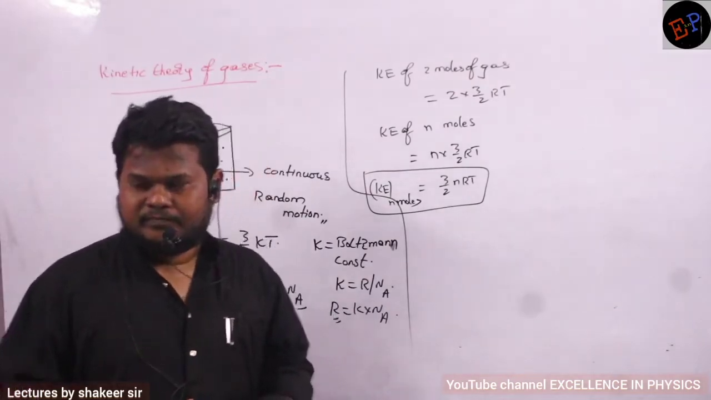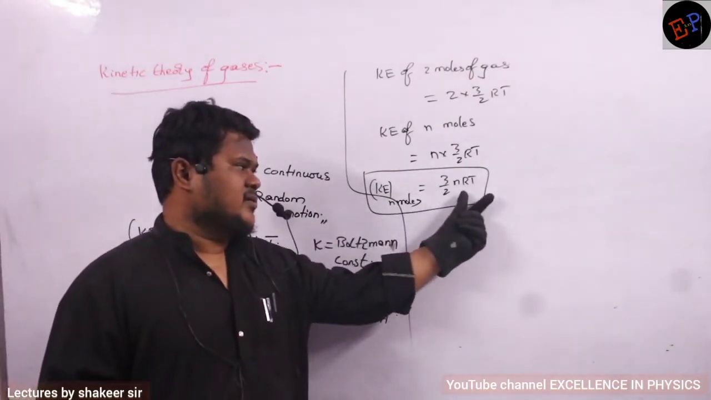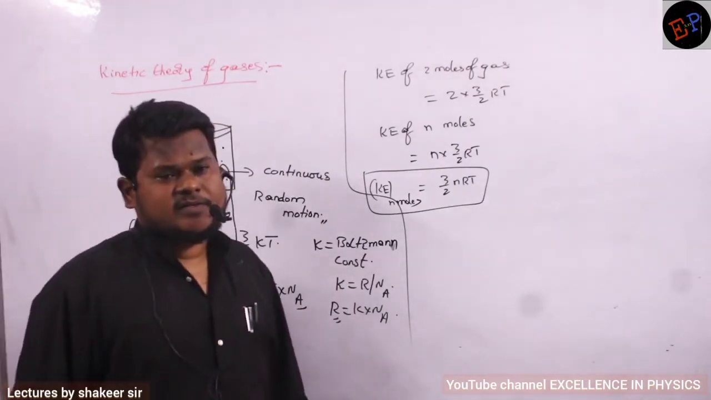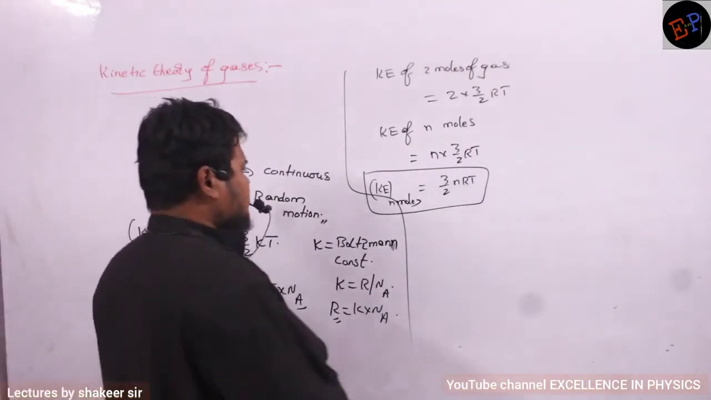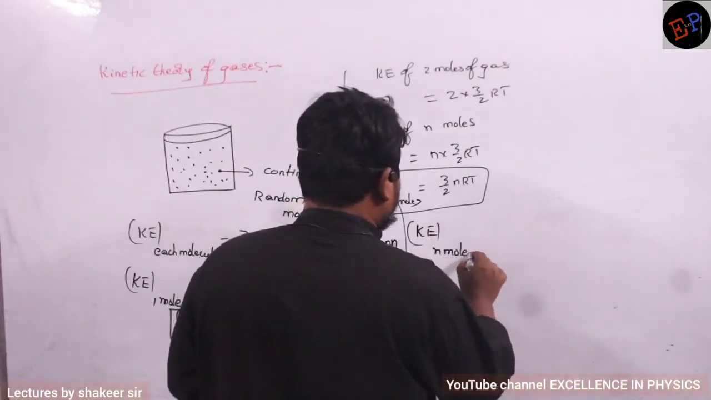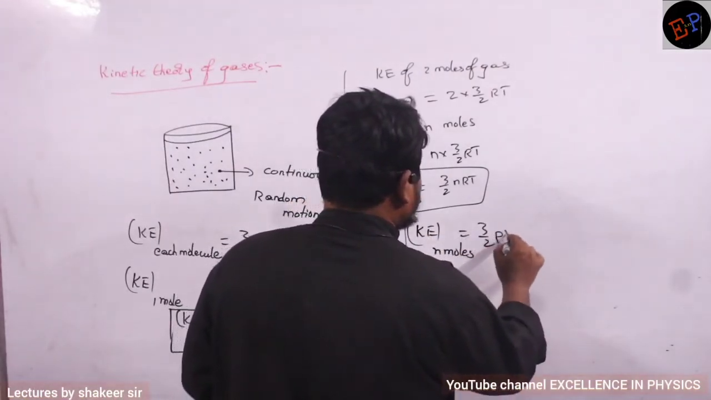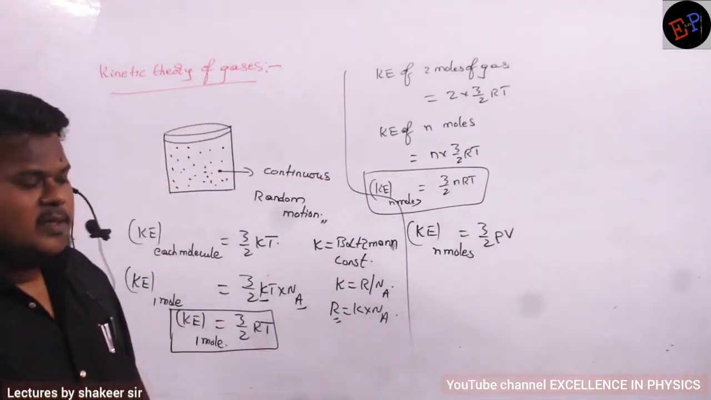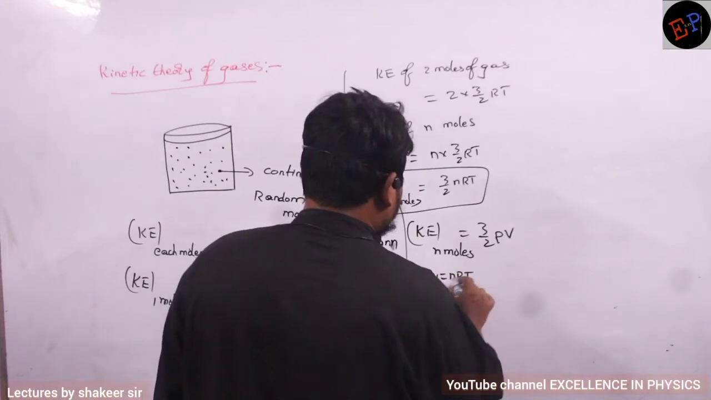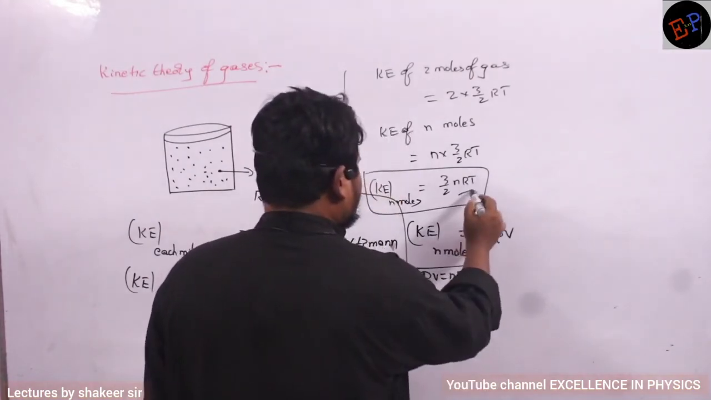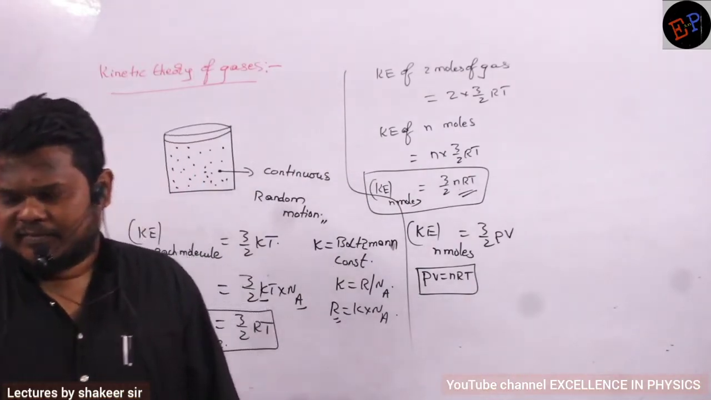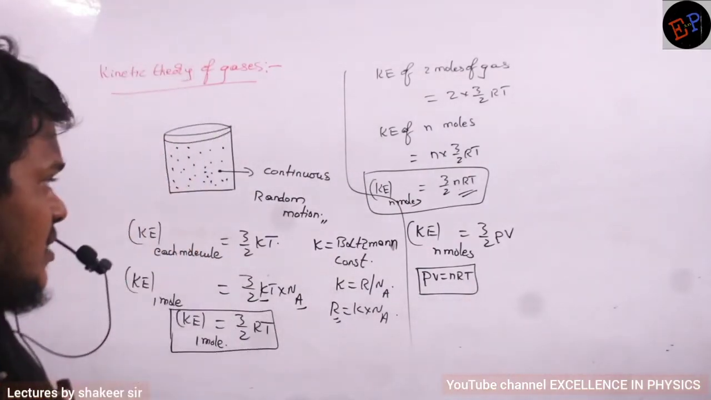Definitely we can write 3 by 2 nRT, no? Instead of nRT you can write 3 by 2 PV also. That is also the kinetic energy for n moles of a gas. Okay? So definitely you can write the kinetic energy of n moles of a gas as 3 by 2 into PV, pressure into volume. Because we have the ideal gas equation, PV is equal to nRT. Clear, no? So here I already have nRT, so instead of nRT you can write PV. This is one more equation. Definitely we can write. Okay?